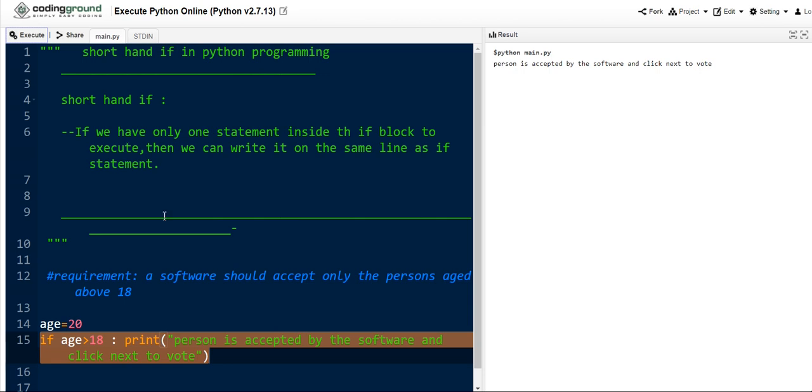This is how we need to work with the shorthand if concept in Python programming. We can replace two lines of code with a single line using the shorthand if concept. I hope you have got a clear idea regarding the shorthand if concept.